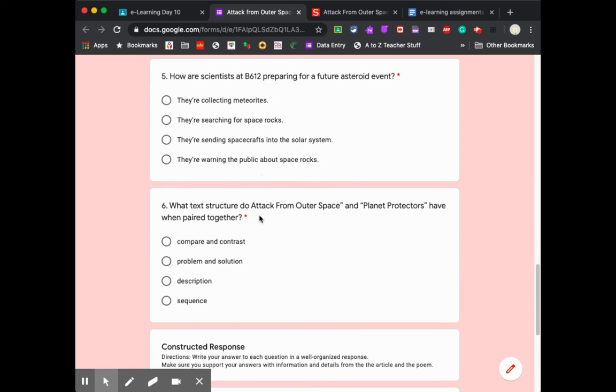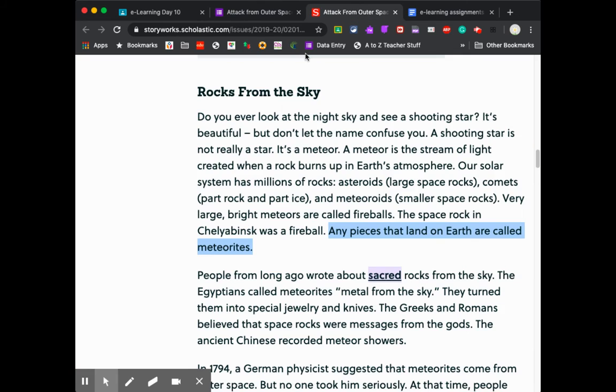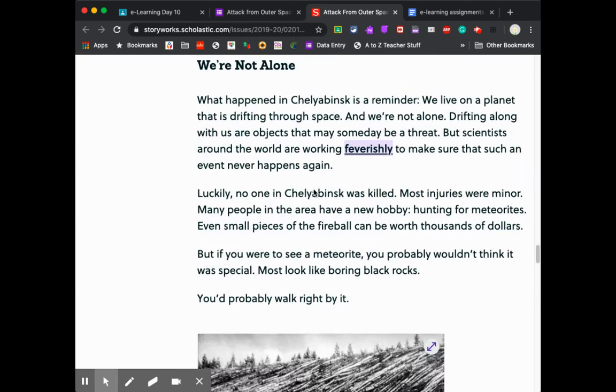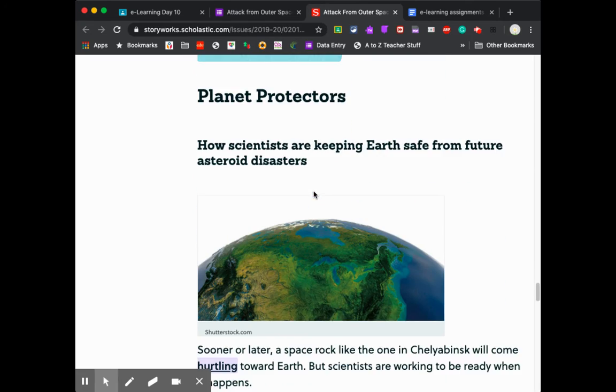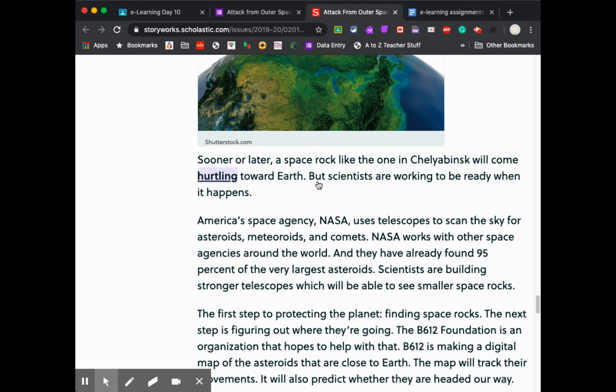How are scientists at B612 preparing for future asteroid events? So before I go check this out, I'm going to read my choices. They're collecting meteorites, they're searching for space rocks, they're sending spacecrafts into the solar system, they're warning the public about space rocks. So remember, this is in our second piece down here called Planet Protectors.